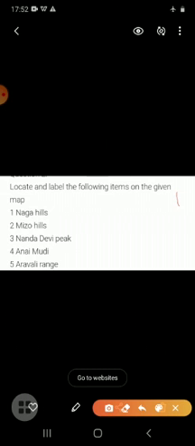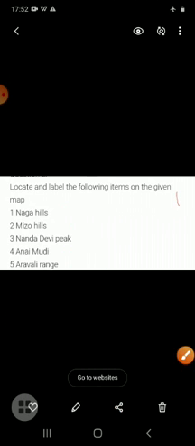First map work, you have to write the question and according to the question you have to locate and label the information. So students, in the first map work what you have to write? In map work first you have to write, locate and label the following items on the given map, that is the Naga Hills, Mizo Hills, Nanda Devi Peak, Animuri, Aravali Range. Students, these things you have to locate in map work 1.